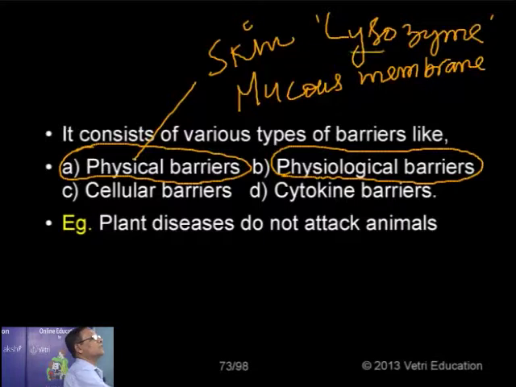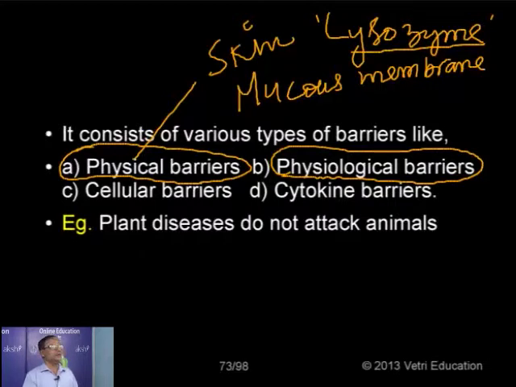This is a substance found in the saliva and in the tears, and it kills bacteria by digesting the cell wall. So these are some of the secretions of the body, for example, lysozyme and hydrochloric acid of the stomach.